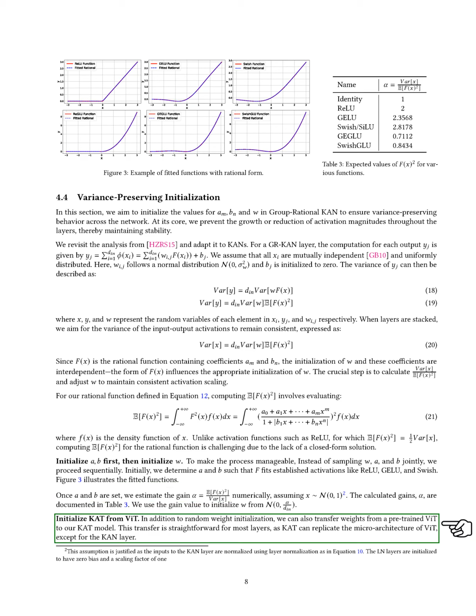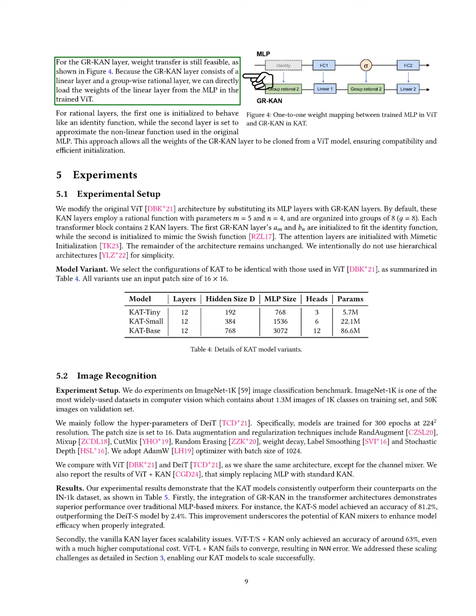Additionally, we can transfer weights from a pre-trained vision transformer, ViT model, to our CAT model. This transfer is generally straightforward, as our CAT can mimic the structure of the ViT, except for the KAN layer. For the GR-KAN layer, we can still transfer weights effectively.